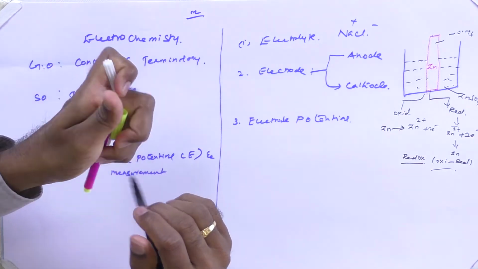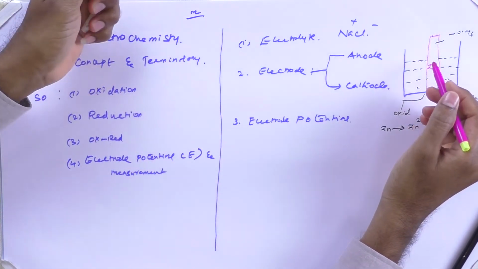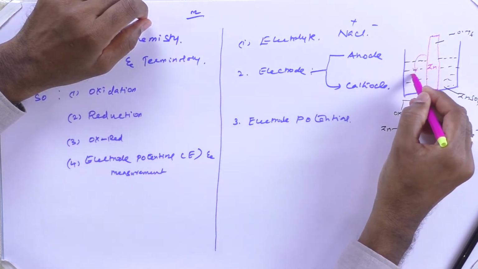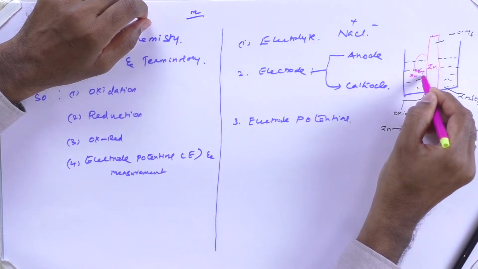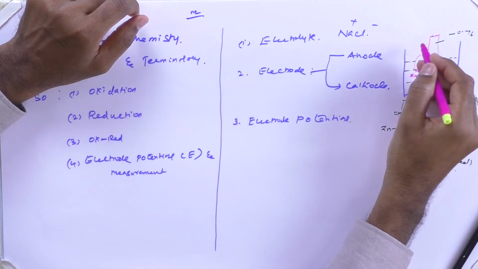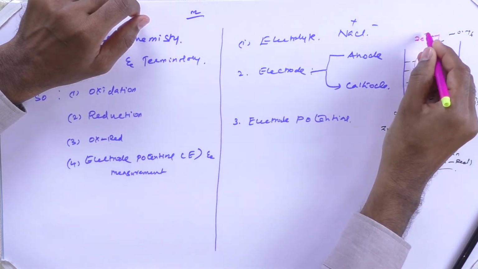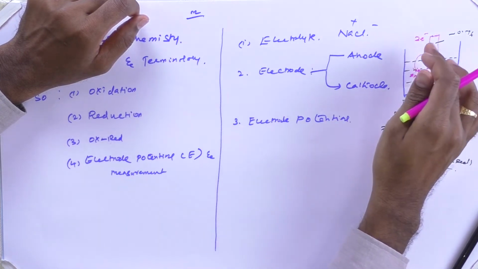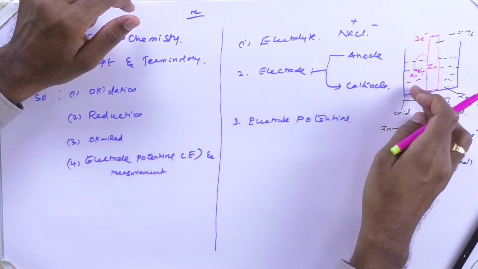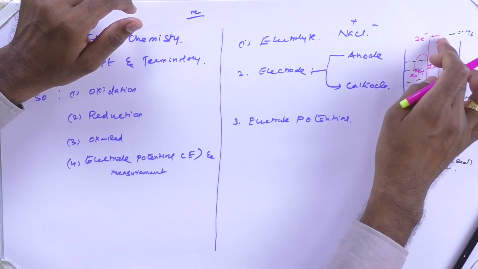I will explain it. When the metal rod undergoes the oxidation process, the metal rod gets dissolved in the solution and a considerable number of Zn2+ ions get into the solution. Therefore, the metal is left behind with a considerable number of electrons. For a zinc rod, 2 electrons are available per metal atom. If n zinc atoms enter the solution, n electrons will be left behind on the surface of this metal rod.